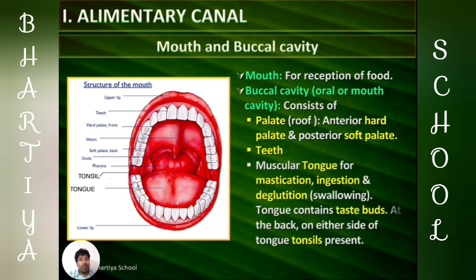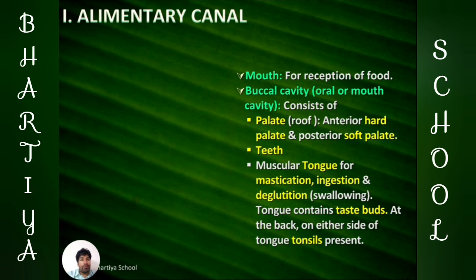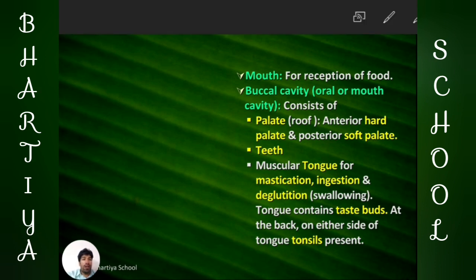The palate is divided into two parts, the anterior hard palate and the posterior soft palate. The muscular tongue is used for various functions such as mastication, ingestion, and deglutition, and the tongue also contains taste buds which help in recognition of tastes.